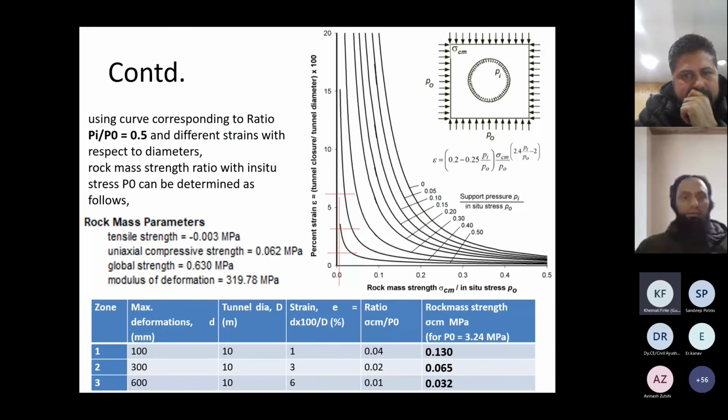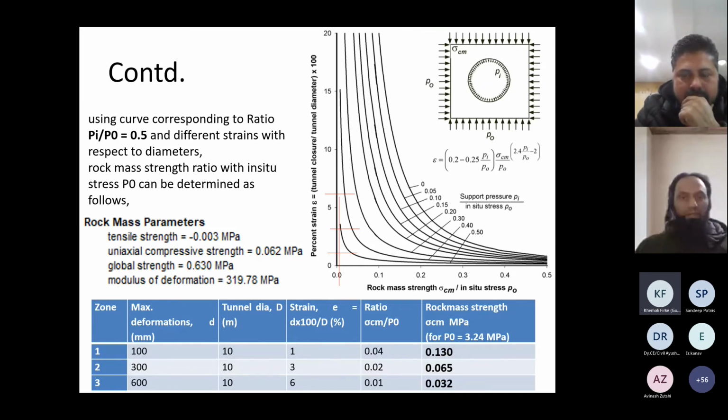And these are the Hoek and Marinos charts for the supported tunnel, and to find out the rock mass strength, we have used these charts. So now we have a support pressure to stress ratio of 0.7. So we have to use this last curve, which is there for the 0.5 ratio. And using this curve, we have back calculated the rock mass strength. That is the ratio here for different rock mass deformations and tunnel diameter.